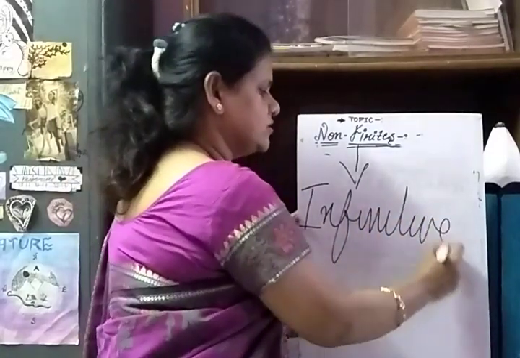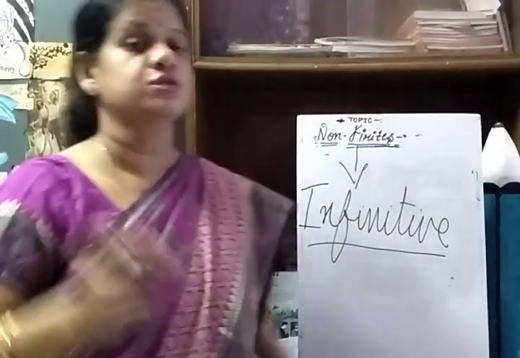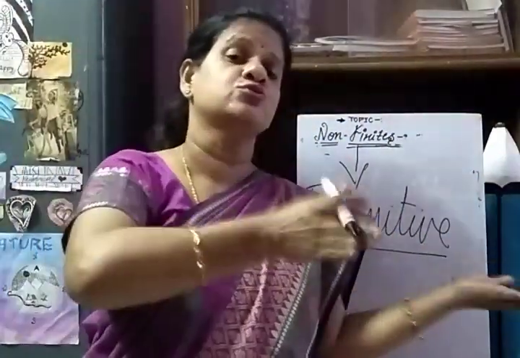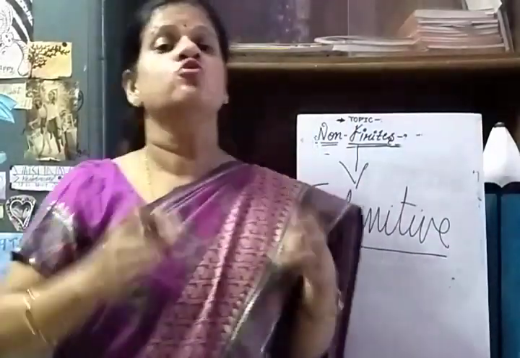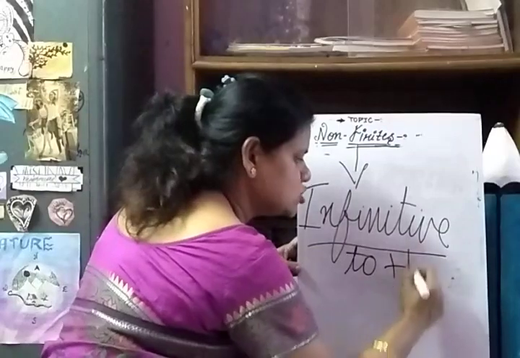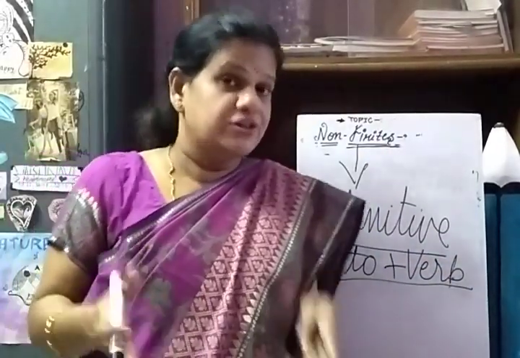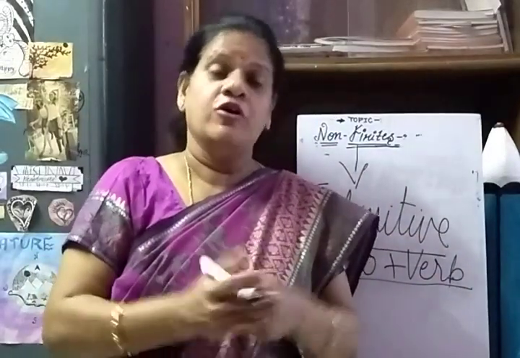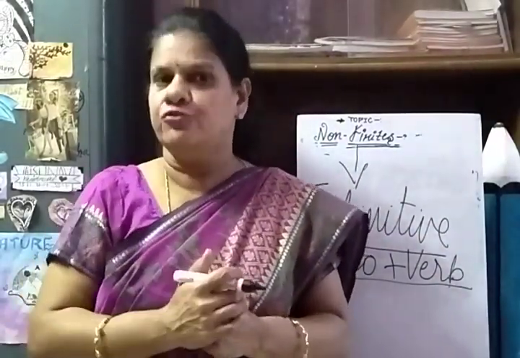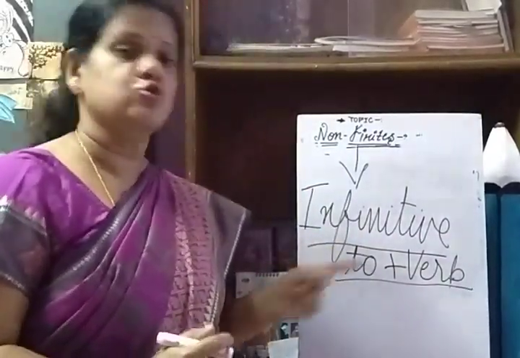Infinitive is a third type of non-finite. This is also usually used for abridging and synthesizing the sentence from complex to simple, isn't it? So, to plus verb. What is the description for it? It is to plus verb. When it is used along with the verb or along with the modal auxiliaries, that is called a bare infinitive. There is another kind of infinitive, I will tell you later. So now let us learn to plus verb.